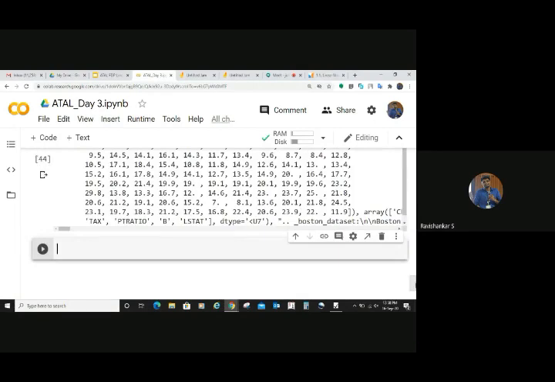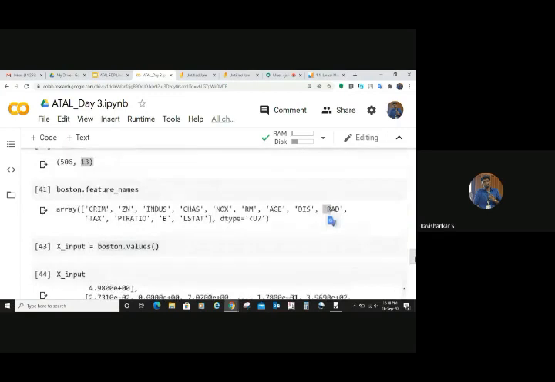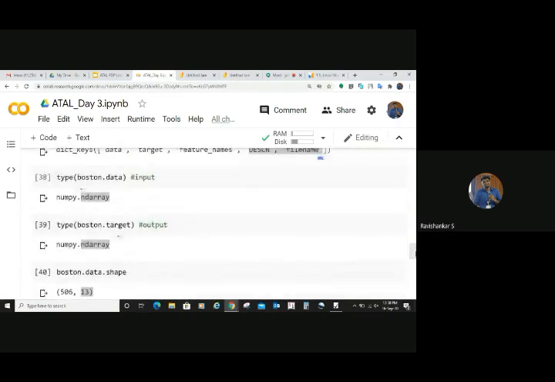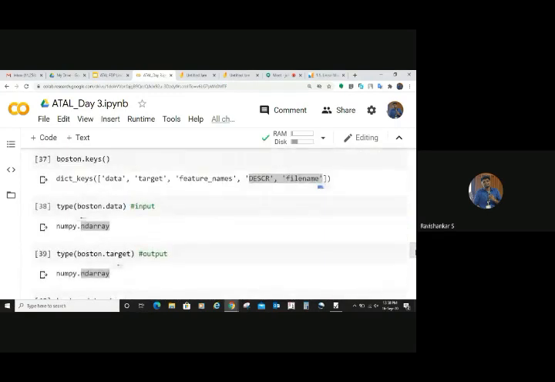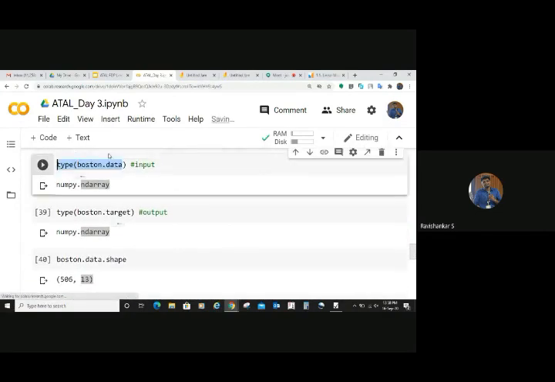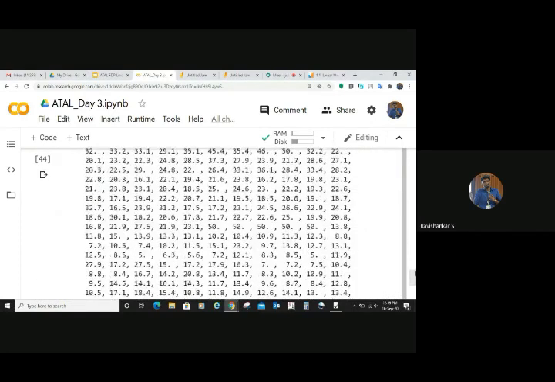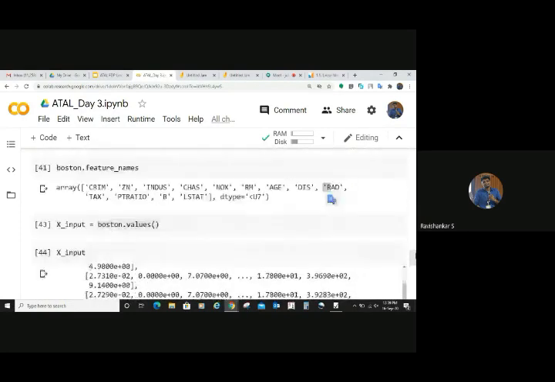Yeah, what happened is you got the entire values, right? But you need to have only the input, right? The input part is available inside this data. So that means now it is not the data. You got the entire values. You need to change this, right? How will you change it?